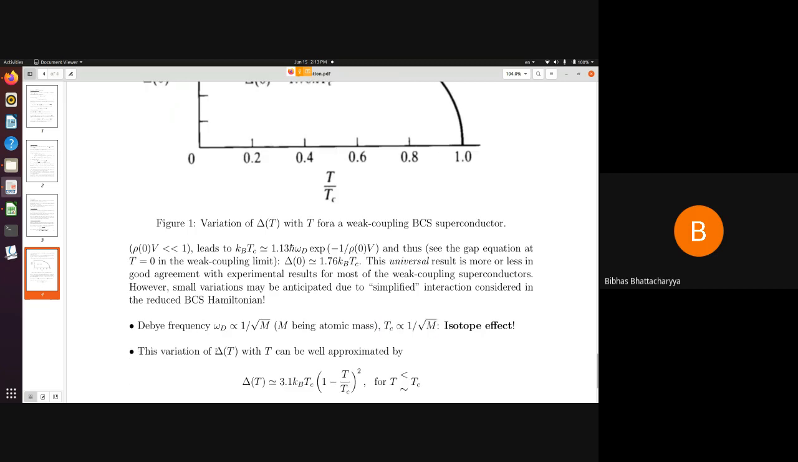And this variation of delta T with T can be approximated close to TC by this form.